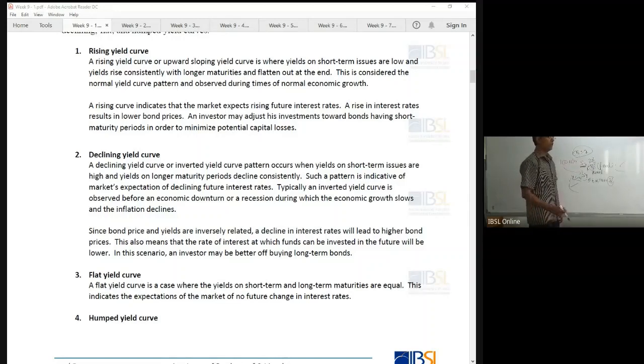So based on the yield curve, today you draw this. This is yield percentage, this is time. So you draw this, then you will be deciding on the future interest rate as well. Now there are 4 types of yield curve: increasing, decreasing, flat, and humped. These are the 4 types. Generally in the exam, they ask 3 types, but sometimes some textbooks also take the humped one, so 4 types. If the exam asks for 4, this is the 4th one.